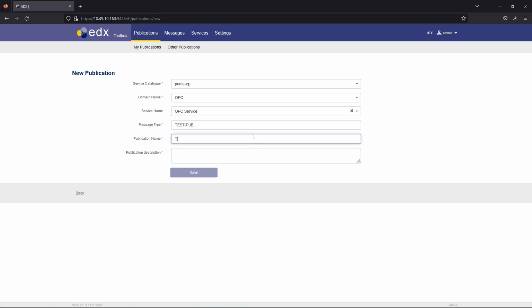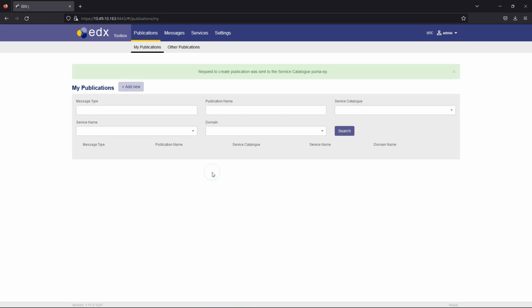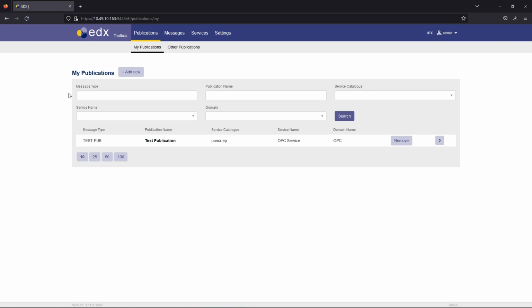publication name, and publication description. When the form is filled, click on the Save button. Newly created publication is now displayed at the Publication page. You can sort, filter and search publications by message type, publication name, service catalog, service name and domain. Each publication on this page can be also removed by clicking the Remove button.